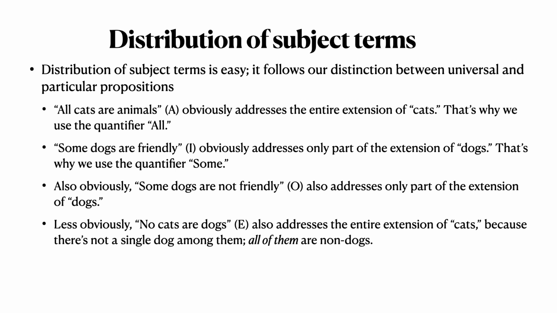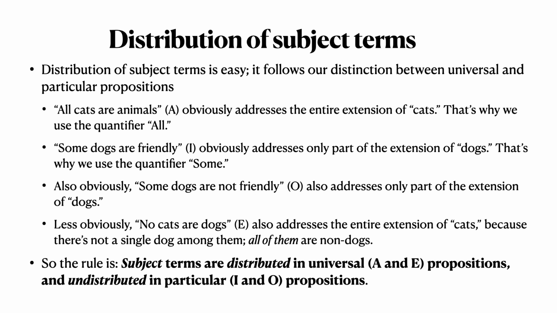And recall that if we were learning this in some language other than English, then the quantifier here would also be all. We would say all cats are not dogs. We don't say that because it's an ambiguous construction in English. We say instead no cats are dogs. But the sense here is clearly universal. So the rule: subject terms are distributed in universal propositions, A and E. They are undistributed in particular propositions, the I and O propositions. Okay, that's subjects, easy. Now let's look at predicates.